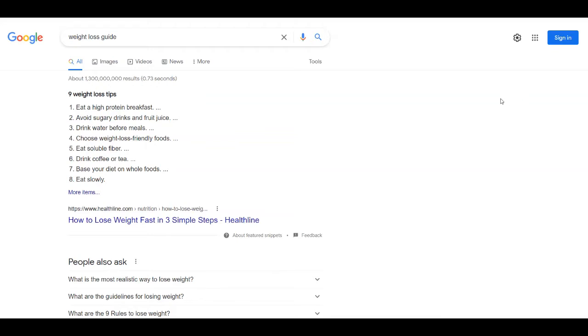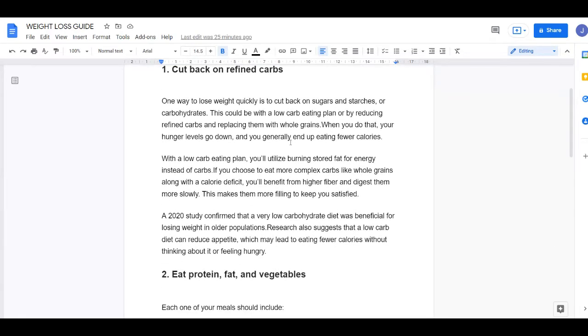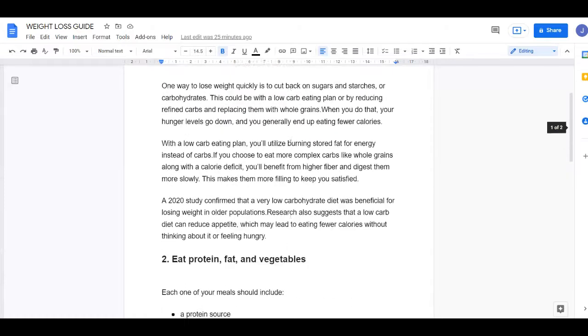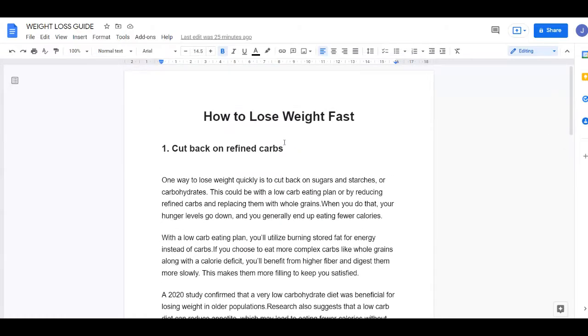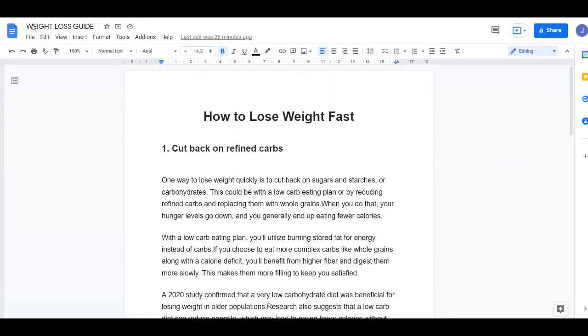As you can see over here, it's going to give you a lot of articles. You just need to get one that you like the most, and after that you need to go over to Google Docs. Here you need to create a weight loss guide just like I did here. You have to include some tips and so on, and once you do so, you're just going to leave it like this for the moment because we are going back to it later on. So you just need to create something similar to this with some tips on it, and then give it a title like this, and leave it for the moment because we are going to add something later on.